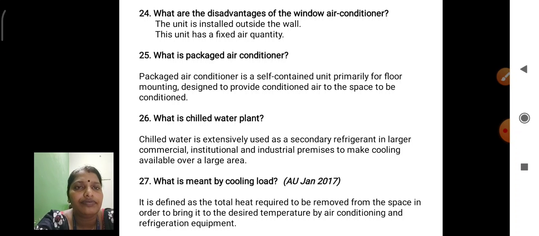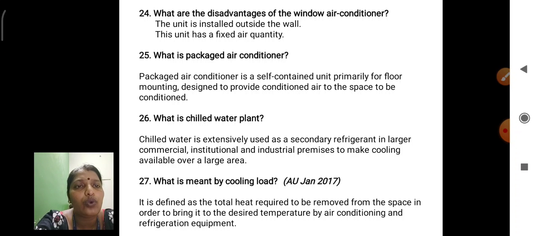Self-contained unit. What is chilled water plant? More than industries, companies, with more capacity refrigerant is used, so for commercial purposes chilled water plant is used. Chilled water plant is extensively used as a secondary refrigerant in larger commercial, institutional and industrial premises to make cooling available over a large area.